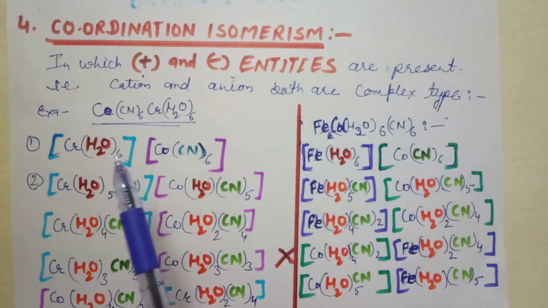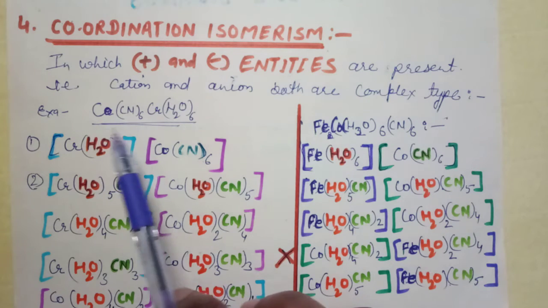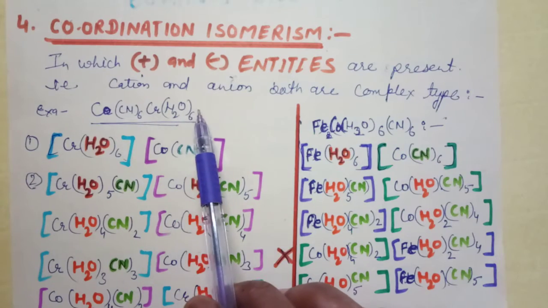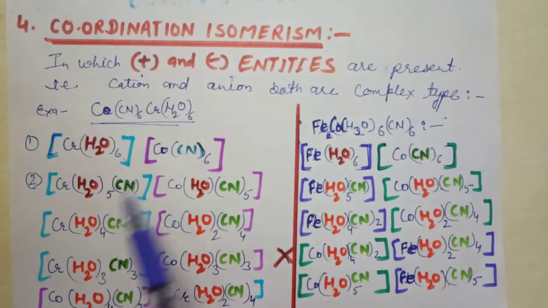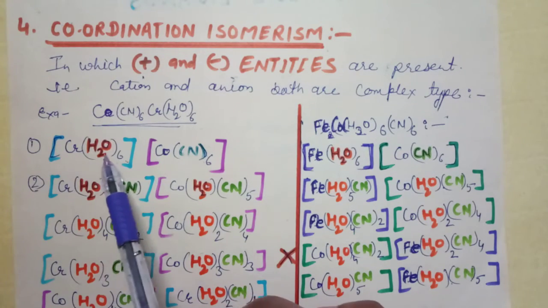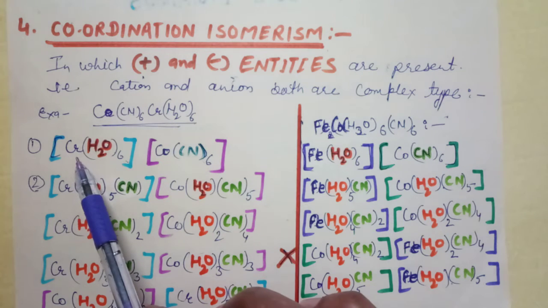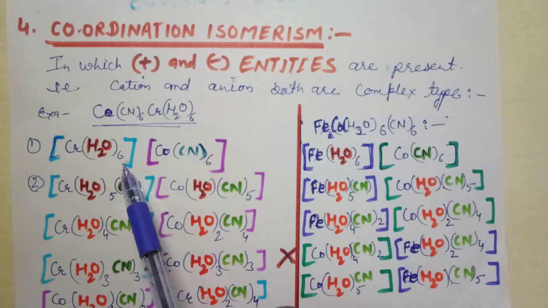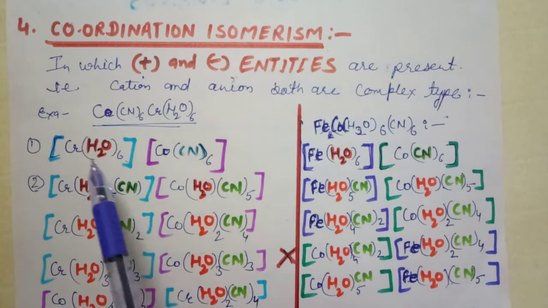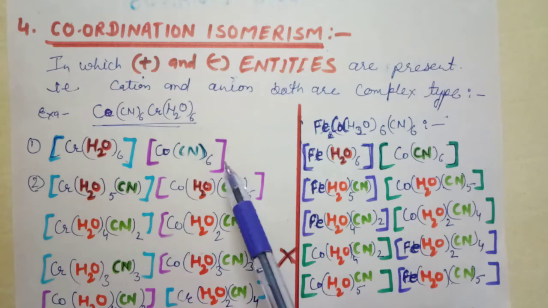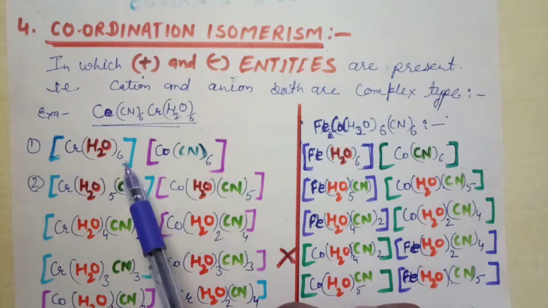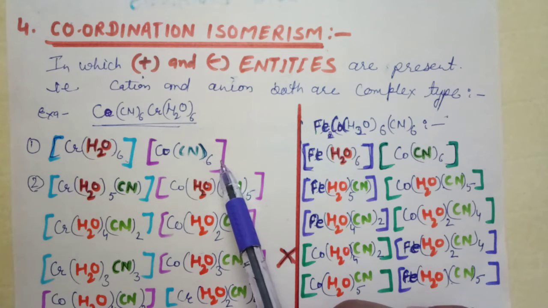First of all, we add one metal ion with one type of ligand and another metal ion with another type of ligand. I have added all the H2O molecules as ligands with Cr and all the cyano ligands with Co. This is the positive and this is the negative entity. It is hexaaquachromium(III) hexacyanocobaltate(III). It is the positive entity and it is the negative entity.